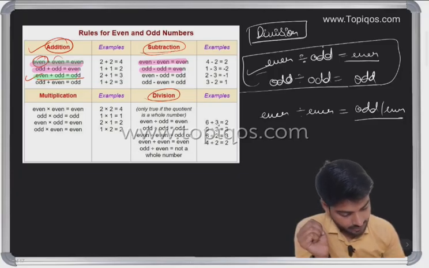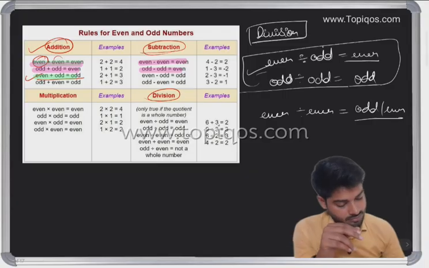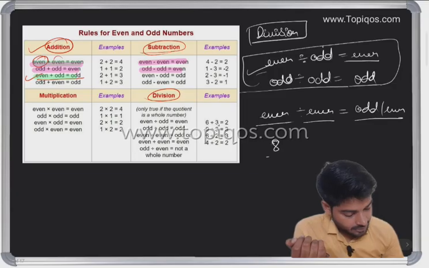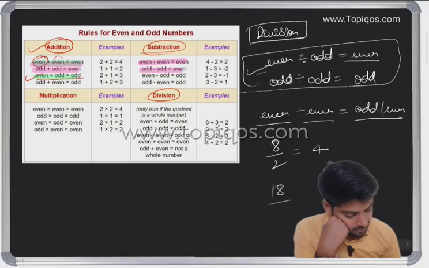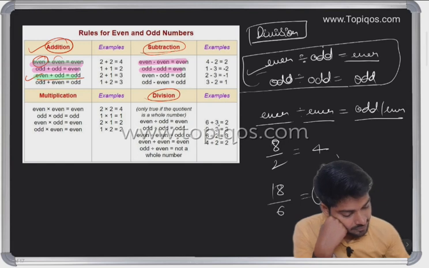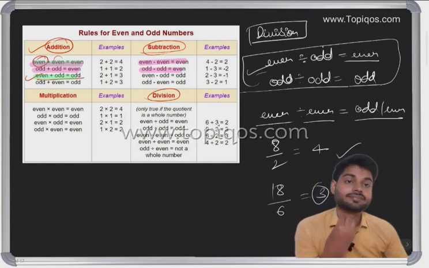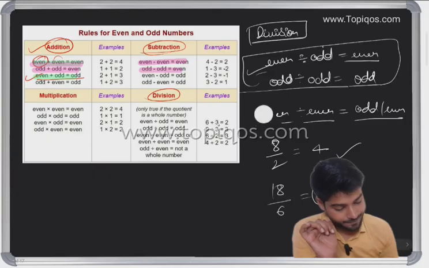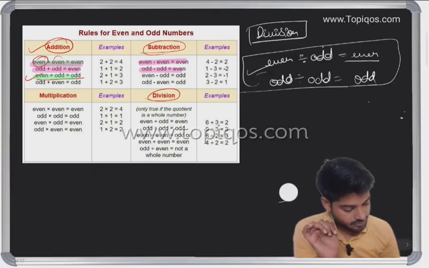Okay, so if I'm taking an even number, say 8 divided by 2, we have 4. But 18 divided by 6 is 3, so here we have an odd also. If even is divided by even, we can get even, but also odd. Okay, so we have understood this also.